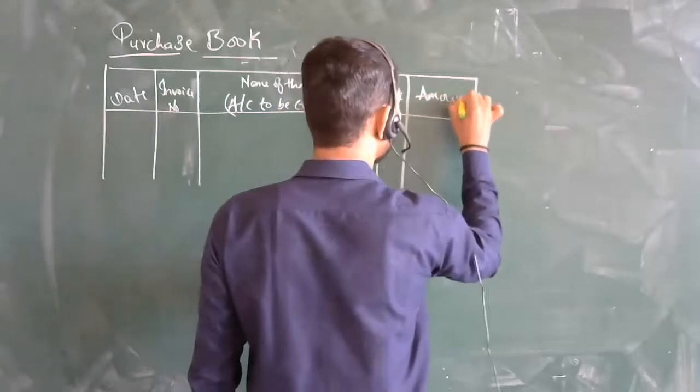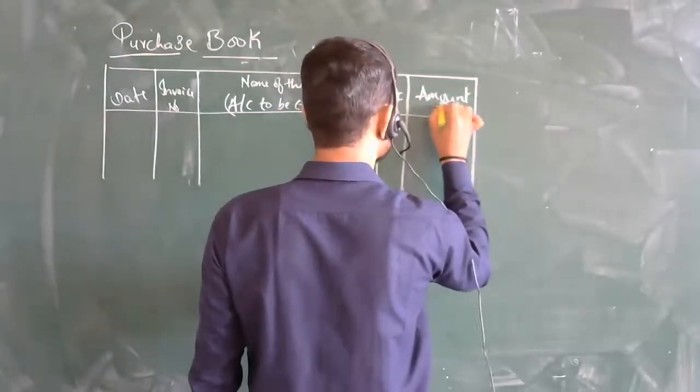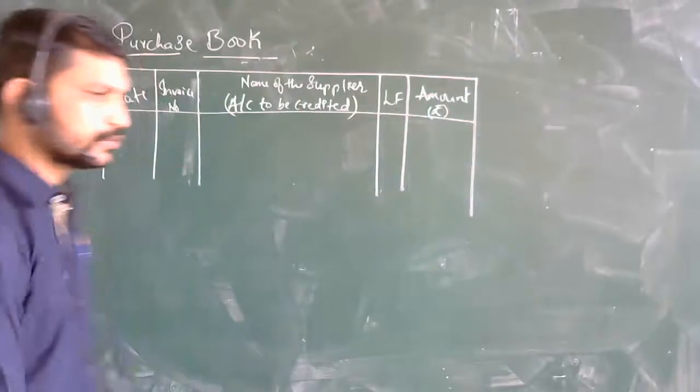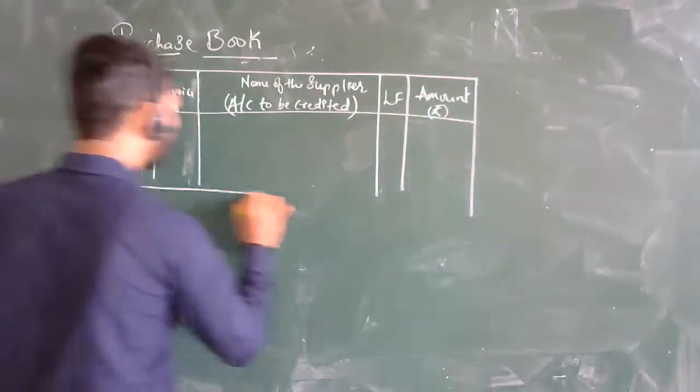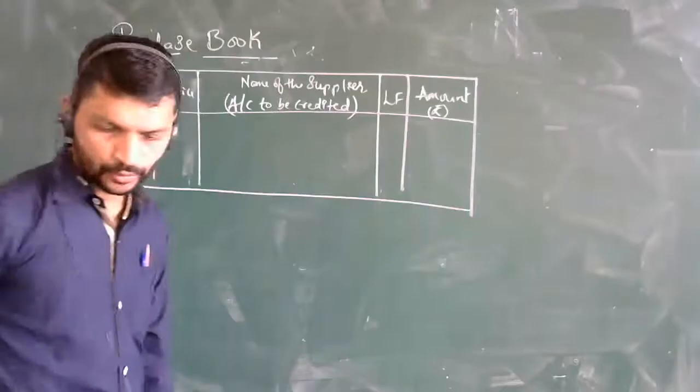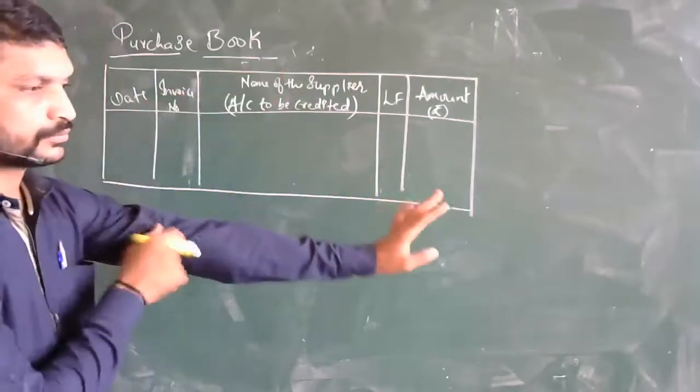So this is the format, amount in rupees. So this format we are going to follow for the purchase book.